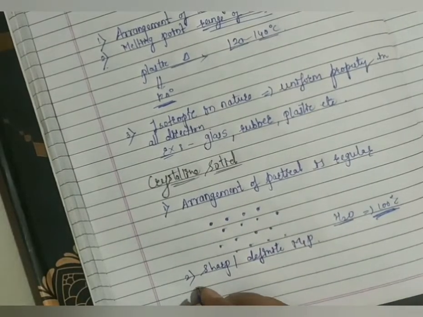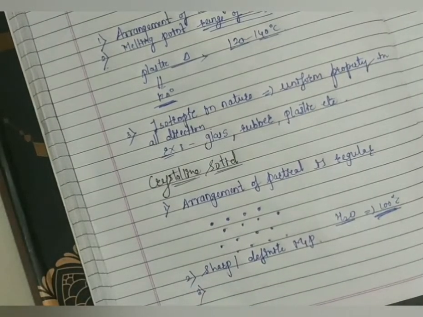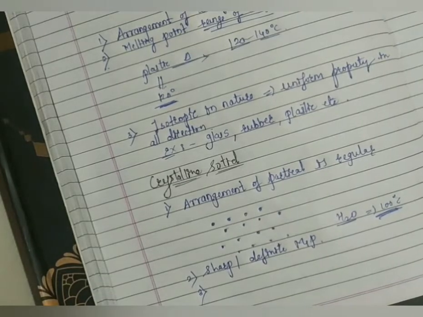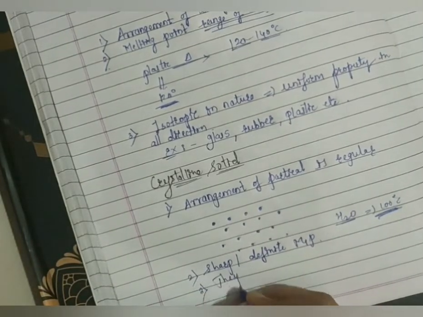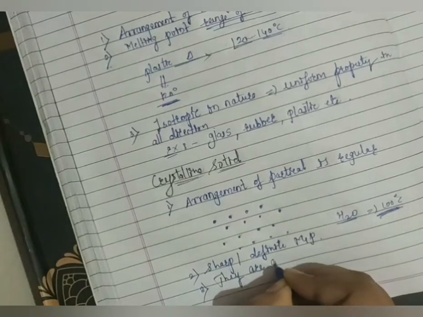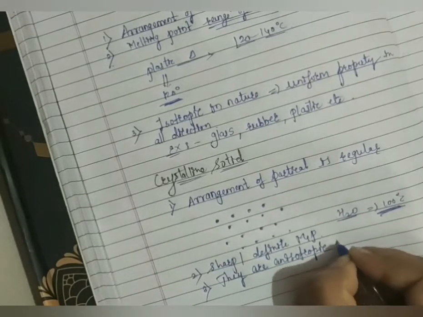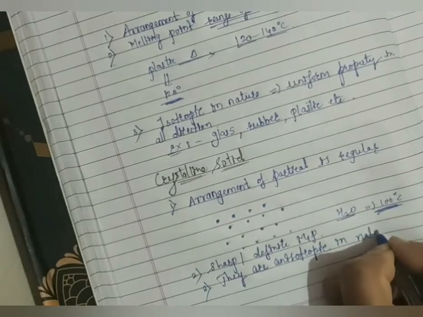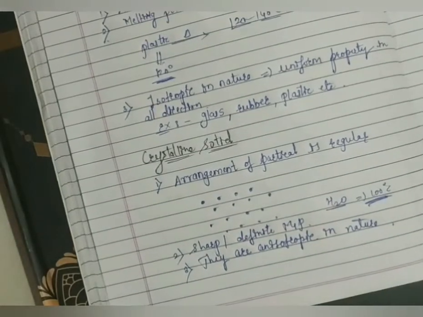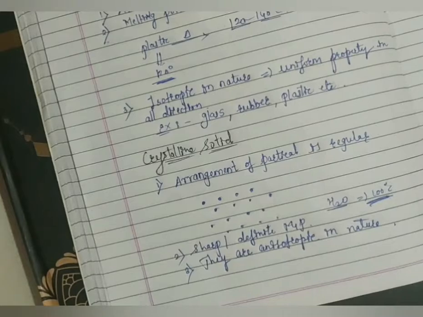After that, third, they are anisotropic in nature. Now anisotropic means what? Different property in different direction.